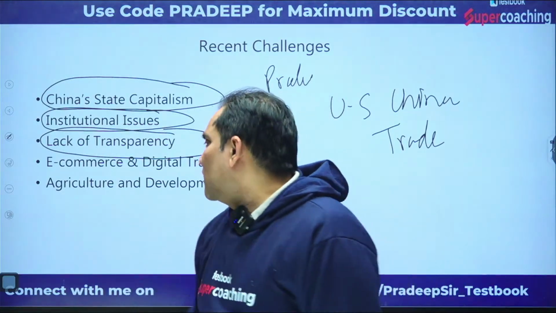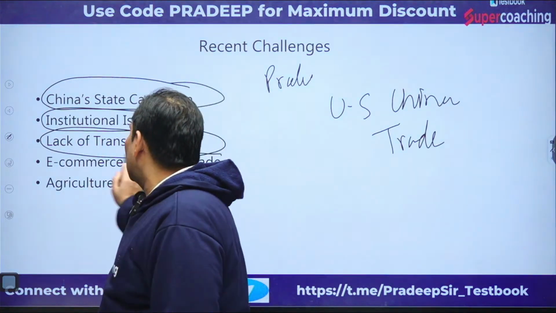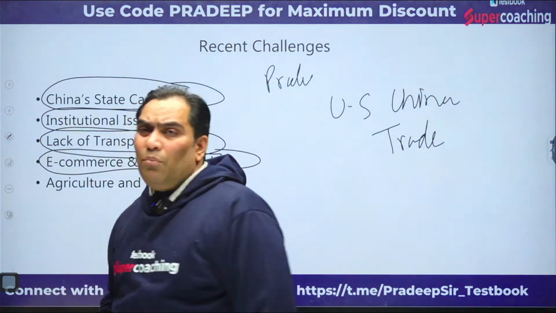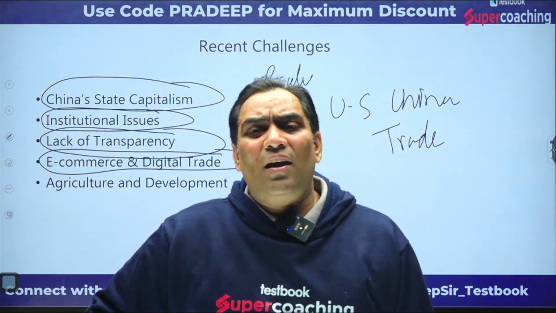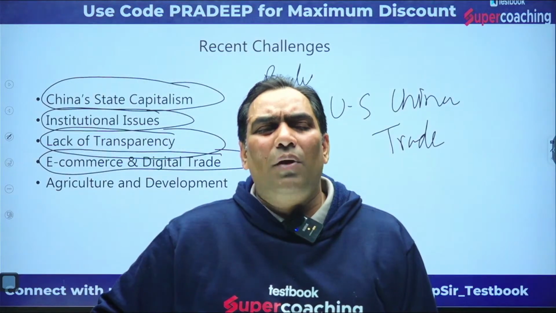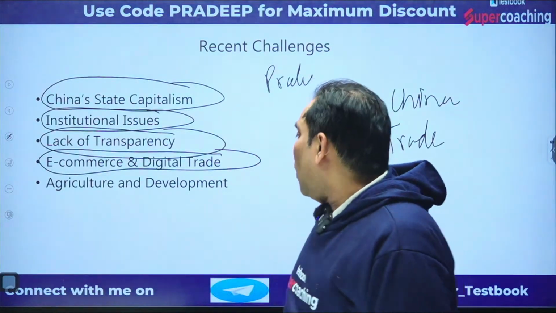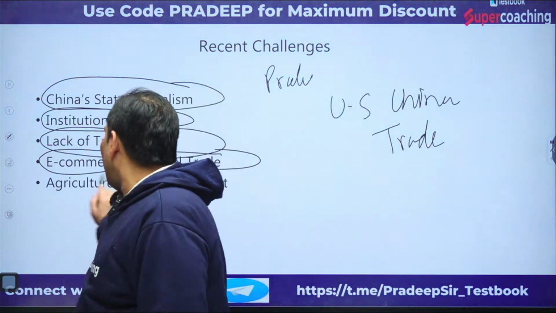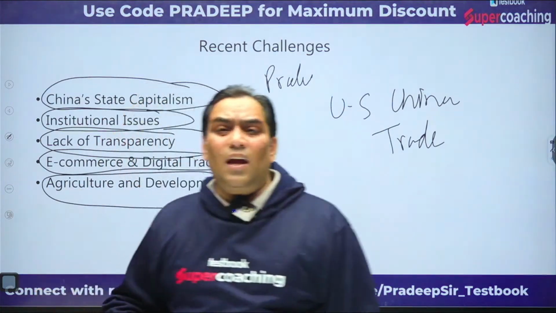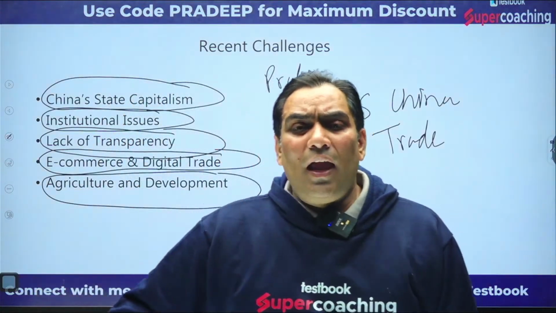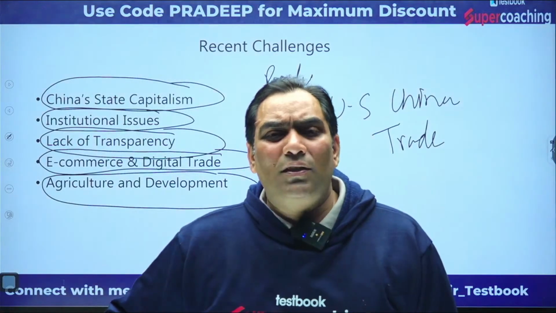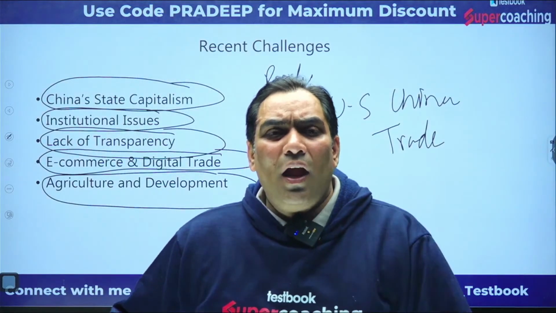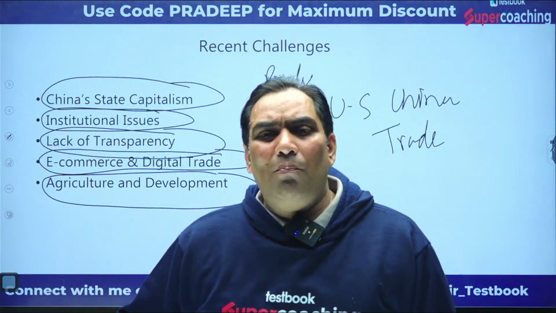And there is a recent challenge in e-commerce and digital trade, because nowadays trade is taking place through e-commerce and digital trade. Not only this, there is agriculture and development, where there is something known as the Agreement on Agriculture. Tomorrow we will discuss the Agreement on Agriculture, and it is very important.